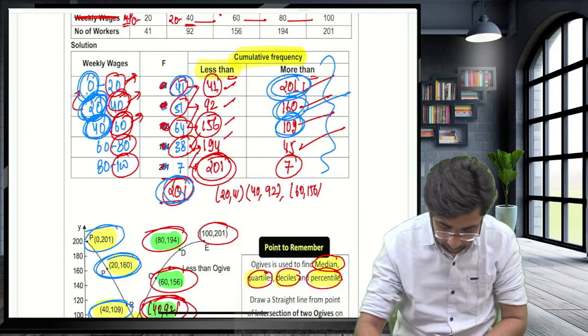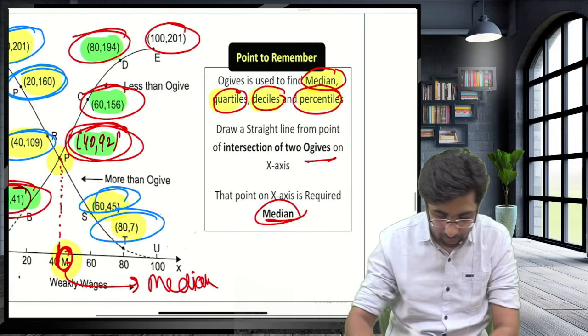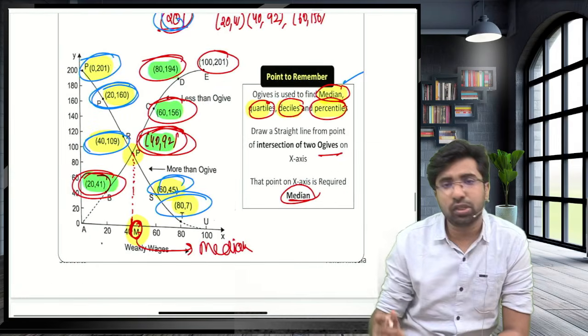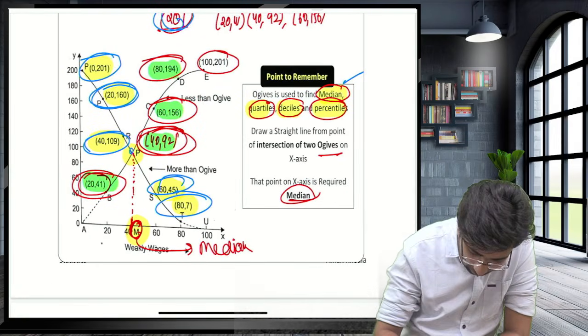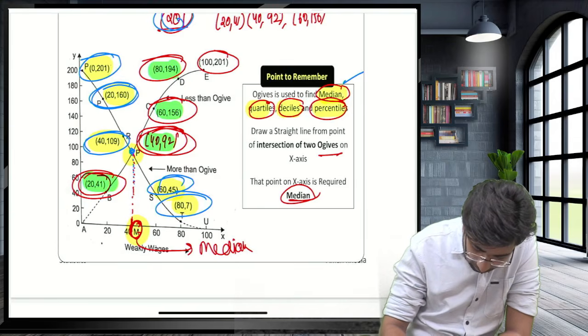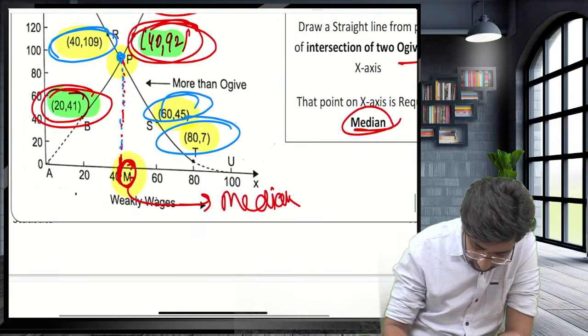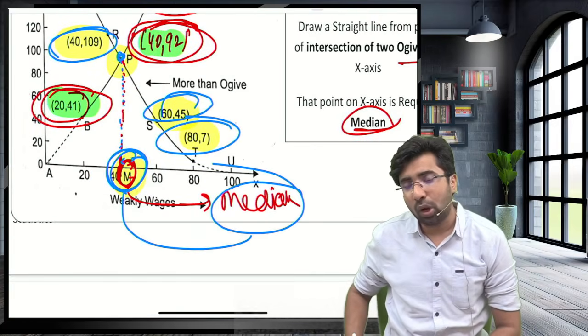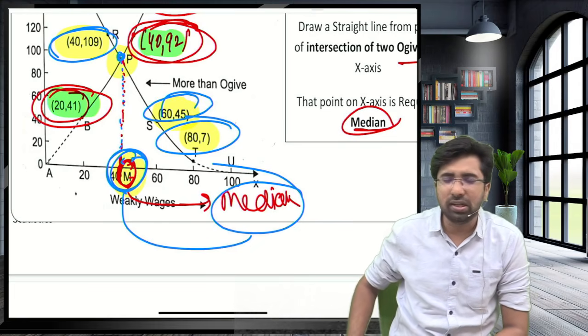Now see, point to remember. Guys, ogive is used to calculate the median. How? This more than ogive and less than ogive intersect at one point. When you draw a line perpendicular to the x-axis, here you will get the median. So can I say ogive gives us median, percentile, decile?